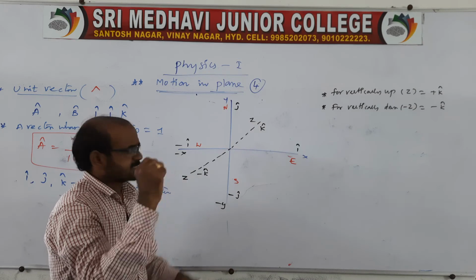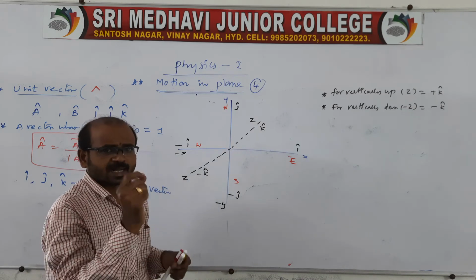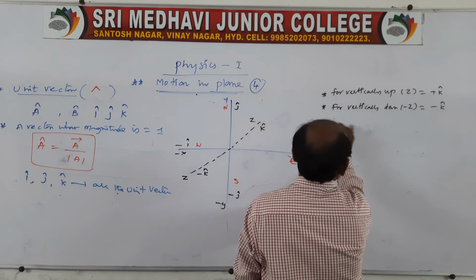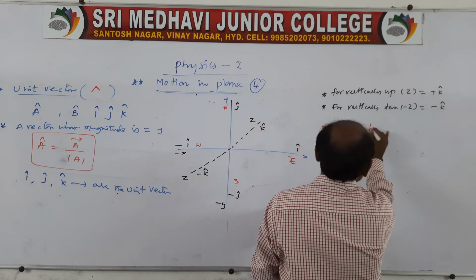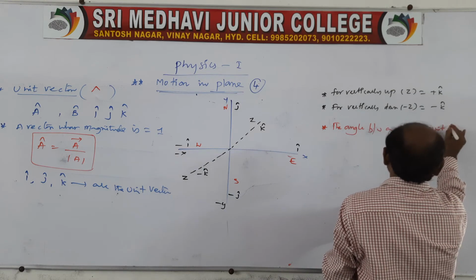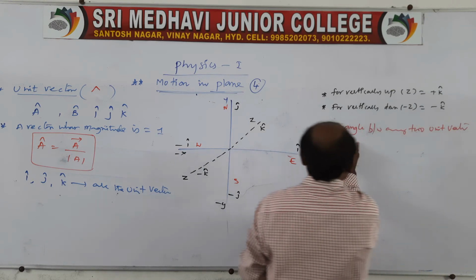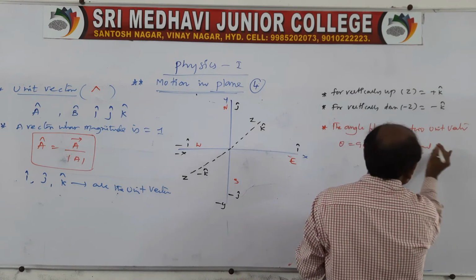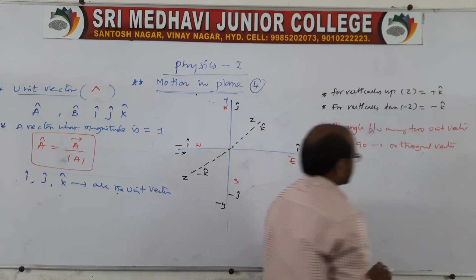Perpendicular means we can call the angle between them. It is very, very important: the angle between any two unit vectors is equal to 90 degrees, which we can call orthogonal vectors. Okay, this is the orthogonal vector.